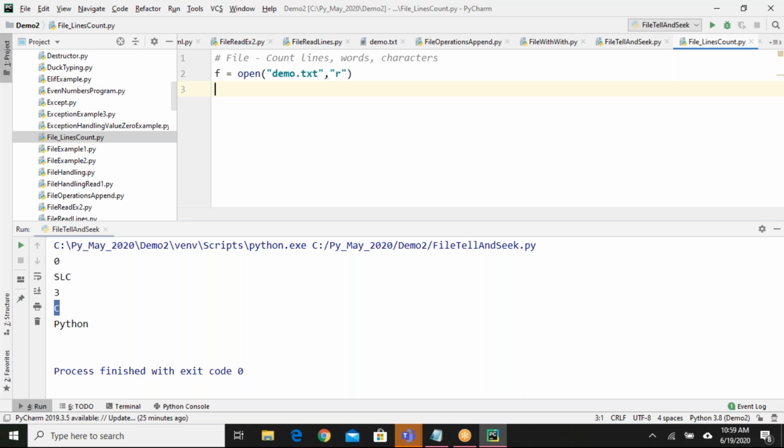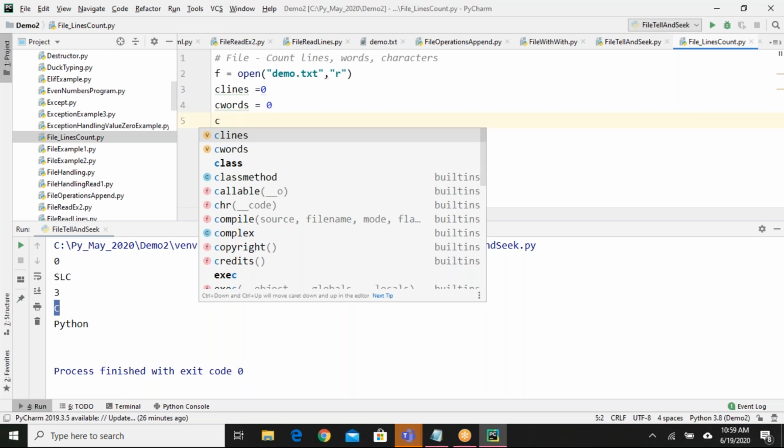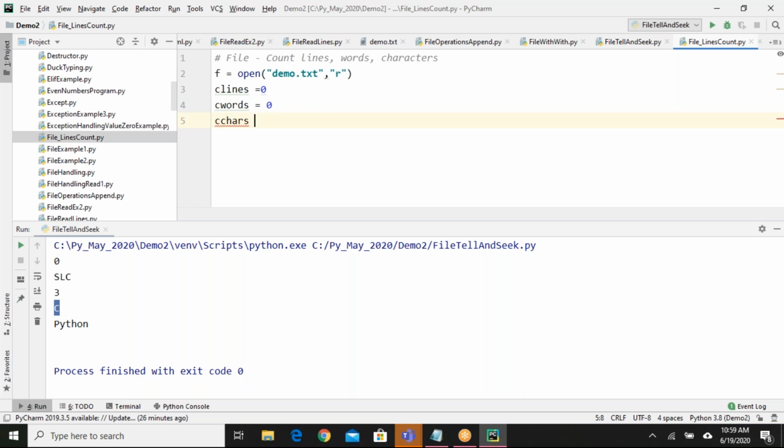So I need 3 counts. Simply I'll say count lines equals to 0, count words equals to 0, count characters equals to 0. Okay, 3 counts I have taken here. Now tell me, how can I find out the number of rows, number of words, number of characters?